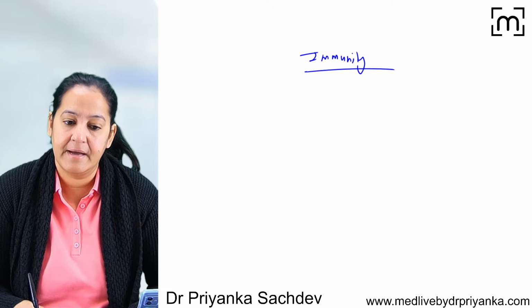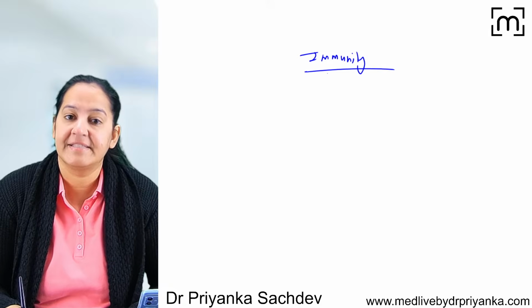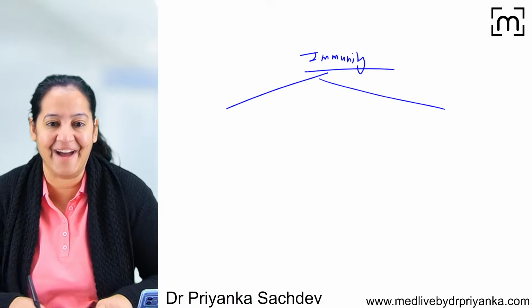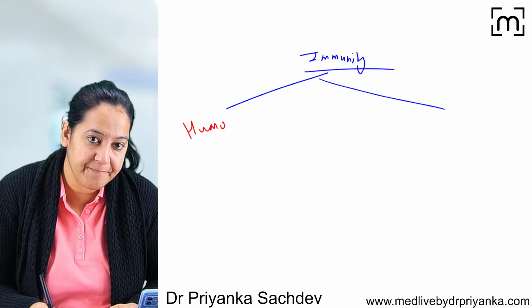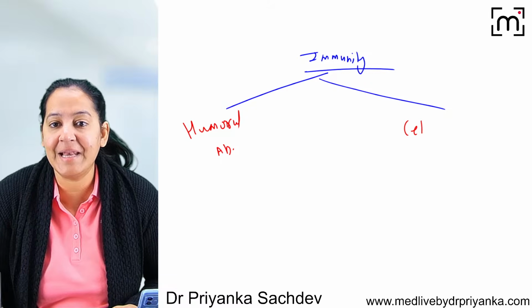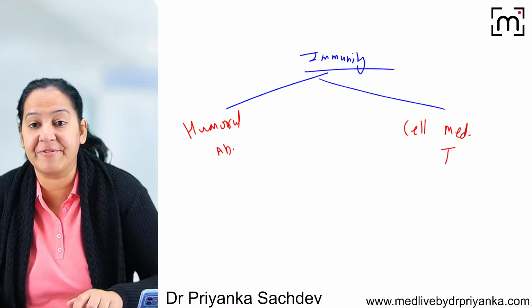Start from the basics. How many types of immunity are there? Anyone knows? Say, ma'am, in the human body there are two types of immunity. What are the two types? We have humoral immunity, which is antibody mediated, and we have cell mediated immunity, in which T lymphocytes have a role. Currently, I'm interested in this one.